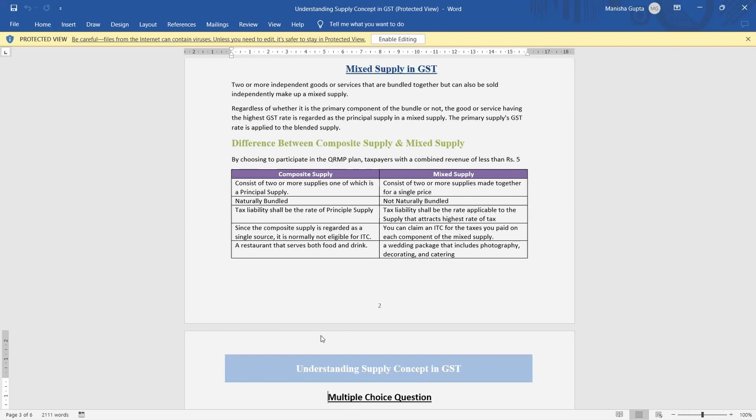Take a restaurant, which serves both food and drink. It is a composite supply, in which food is the principal supply. So according to the food, they will charge the GST. In mixed supply, a wedding package that includes photography, decorating, and catering is a mixed supply, so the highest tax rate will be applicable for that. The highest rate is attracted on the supply. I hope you have understood composite and mixed supply.